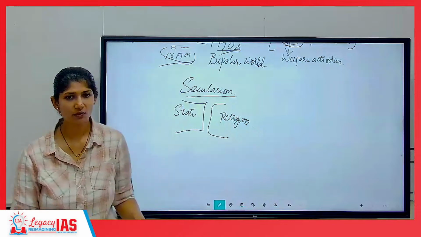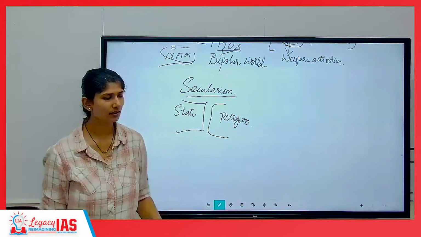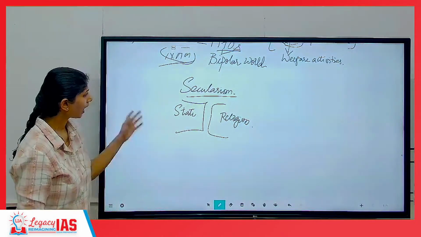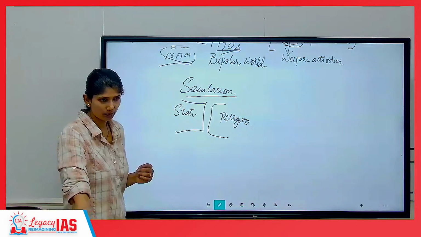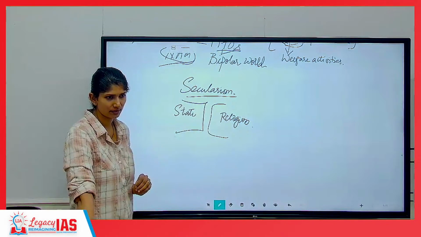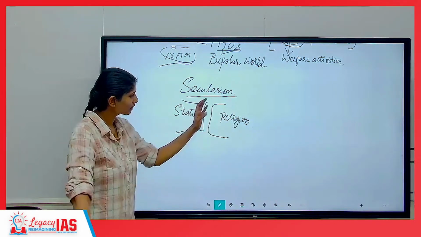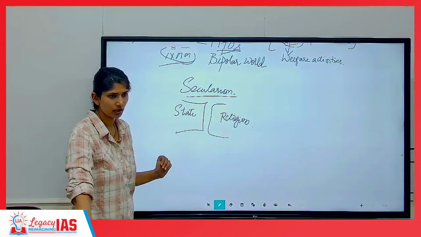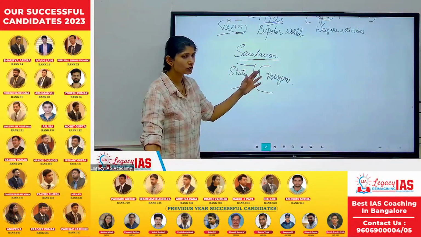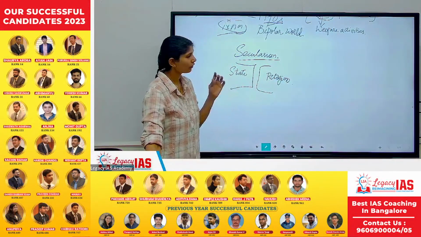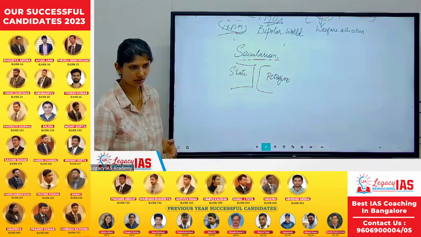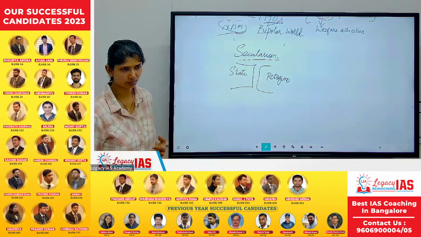This secularism is a Western concept. It is a Western concept because at that point of time, dating back to the 14th century, the religion, for example the Pope, the head of a religious institution, would tell how the country had to be run. To cut that down, they said, no, we will separate these two. State and religion should do their own affairs, they should not mix. For that purpose, they introduced this concept of secularism, the Western model of secularism. It is not an Indian concept.